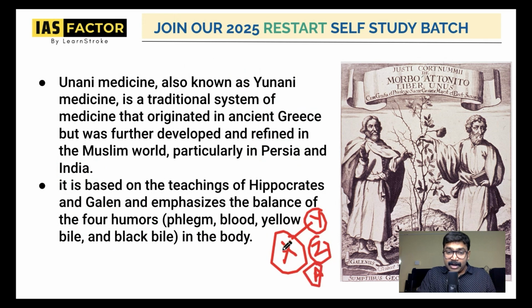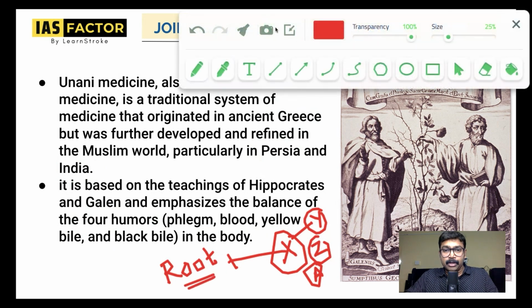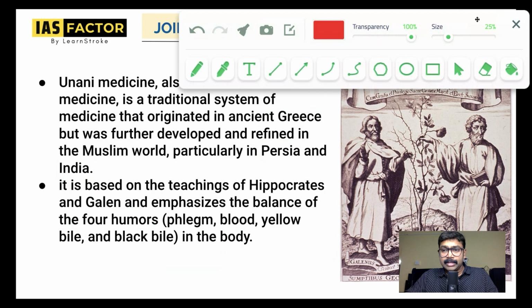But Unani is a different concept, where it believes that rather than treating the symptoms of each and every disease, you should find out the root cause of the problem. You have to find the root cause of the disease. Unani has a belief in this system, so have an idea about that. That is what Unani is saying in this concept.